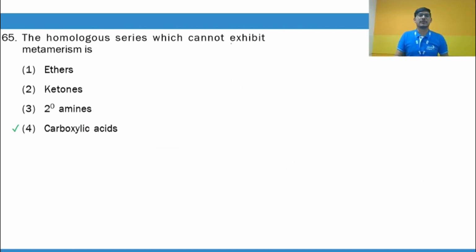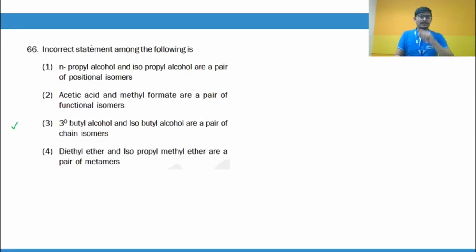The homologous series which cannot exhibit metamerism: for metamerism, you need a bivalent functional group, that is, a functional group which has 2 alkyl groups. But carboxylic acids are monovalent, so they cannot exhibit metamerism.